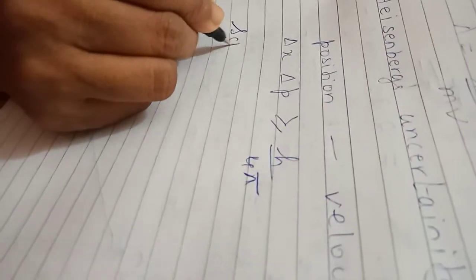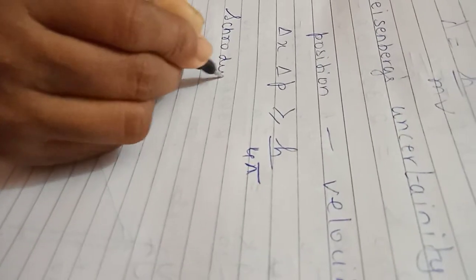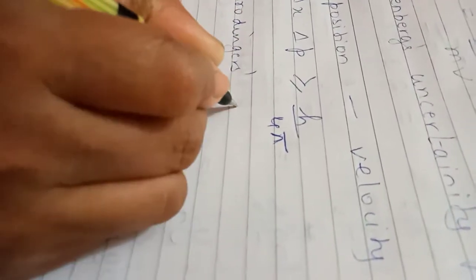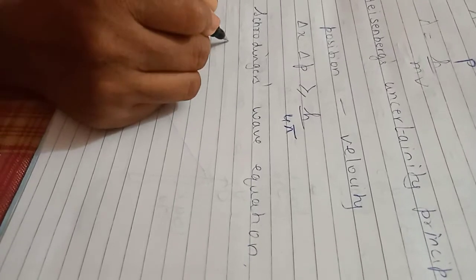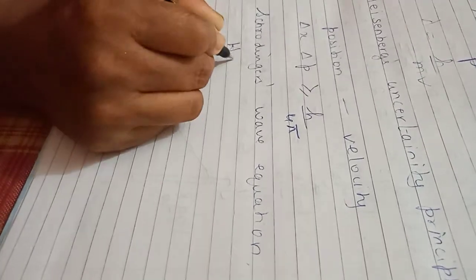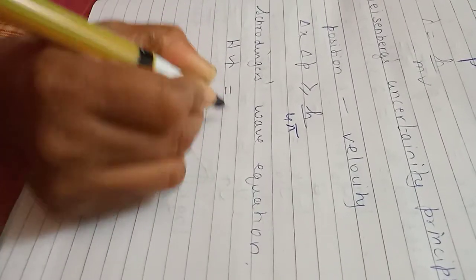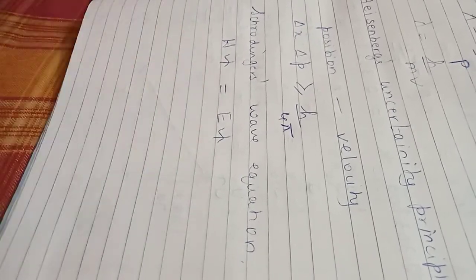Then you have Schrodinger's wave equation. What is Schrodinger's wave equation? See here, H psi is equal to E psi.